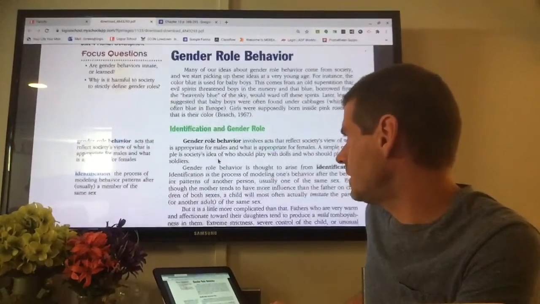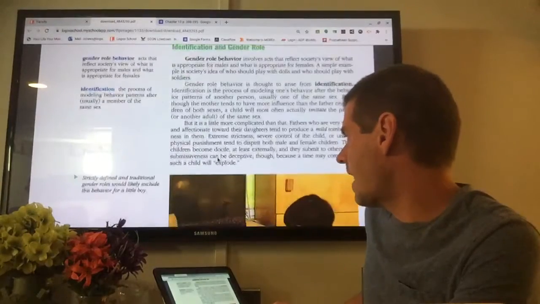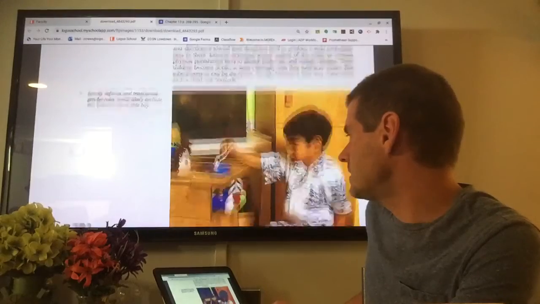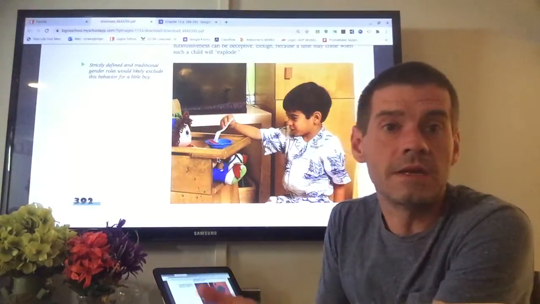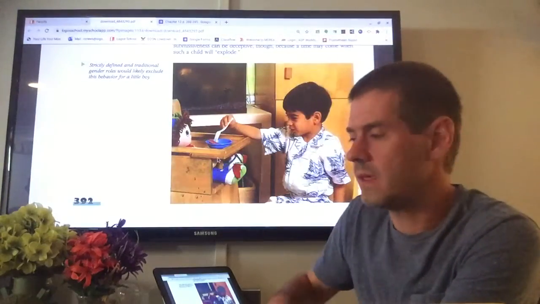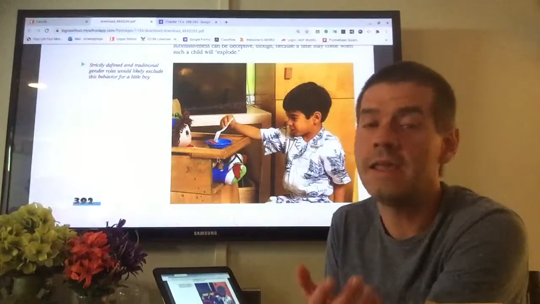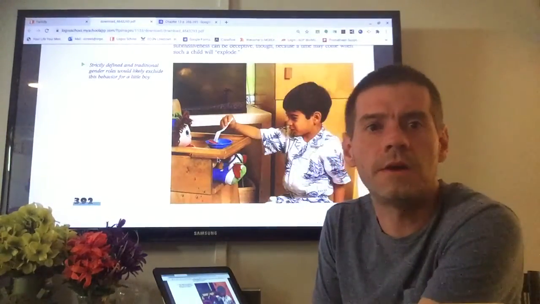And then the reading and the chapter, as I stated before, ends with gender role behavior and how little boys and little girls learn to be men and women in our society, and what is appropriate behavior for men and women. And when we talk about nature and nurture, that's completely nurture, right?